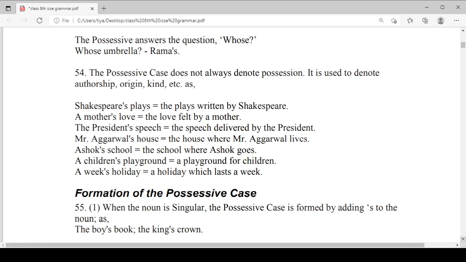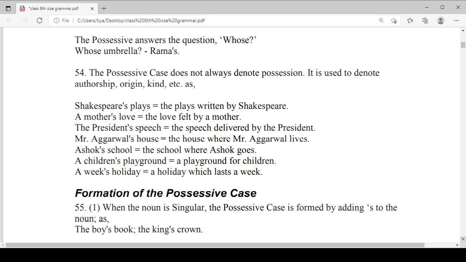So let's have some examples. Shakespeare's plays: the plays written by Shakespeare. A mother's love: the love felt by a mother. The president's speech: the speech delivered by the president. Mr. Agrawal's house: the house where Mr. Agrawal lives. My car: the car belongs to me.